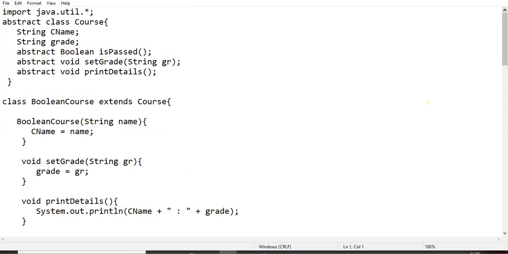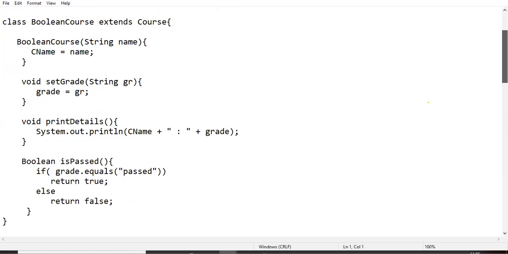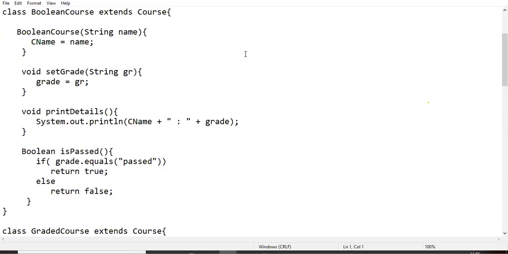No, an abstract method you have to redefine in the first subclass. Then only you can call. You cannot call it directly. See, even if it is a wrong program, you can send it. I can check and I can correct it, right? Your program need not work. Whatever you did, you send it, so that you'll have some learning. I can correct it and I will reply back. So here is the correct program. I don't think I have time to discuss this. Anyway, I will share this. If possible, in the next class we will discuss.